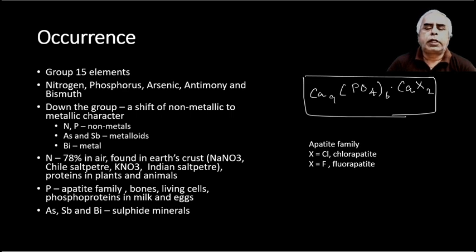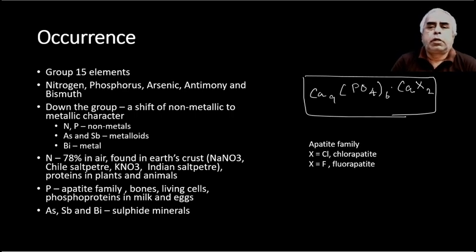Then with regard to phosphorus, there are plenty of ores and minerals available, that is, phosphate based minerals. It can also be called the apatite family. Apatite has a general formula.